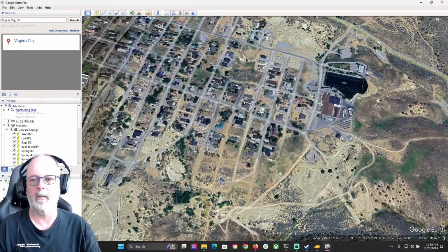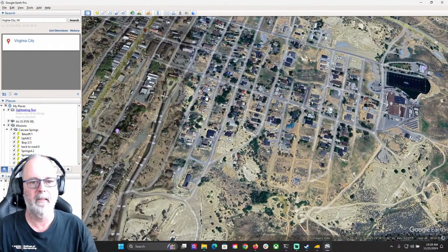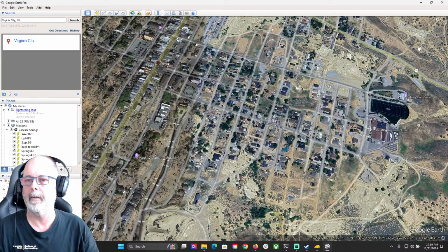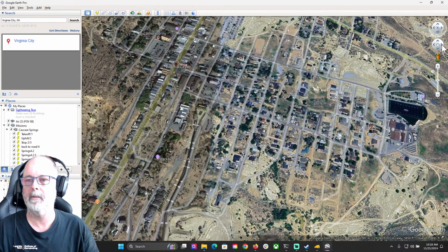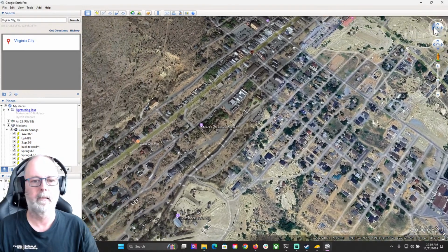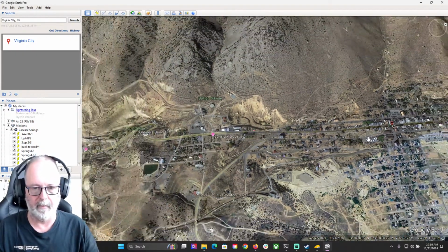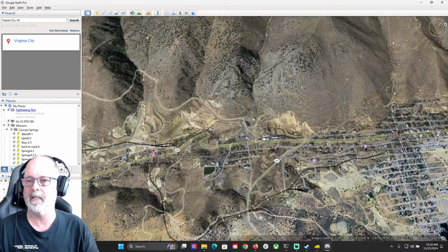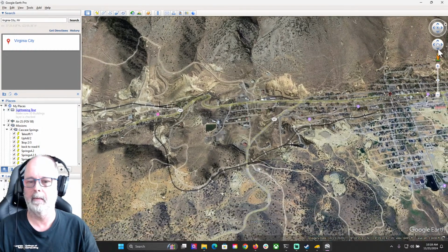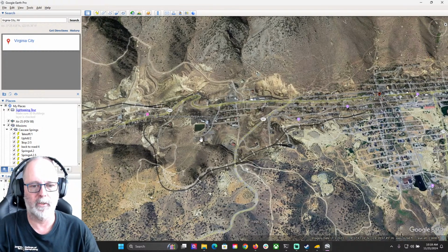This is what Virginia City really looks like. I forget how I get to spin and lay down. Let's see. The mouse doesn't spin. Here we go. No, that's doing that. Here we go, this is the navigation. Now I want to show you something here. Let me see, can I lay down a little bit here? No, I'm trying to change my angle. It's not working. I'm not quite sure how to do that in Google Earth.